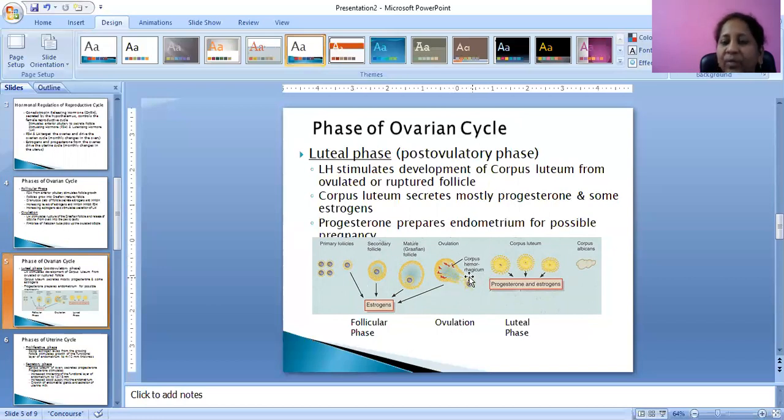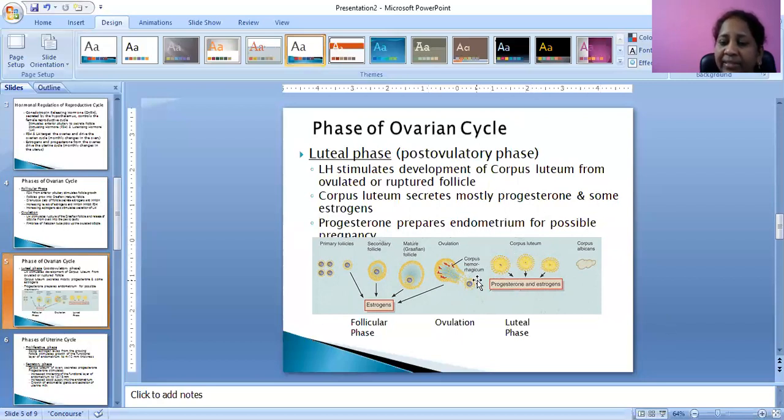Because of luteinizing hormone, we can see ovulation and the corpus hemorrhagicum. Here is the rupture of the ovary, and the oocyte will be released out. Here this will be the corpus luteum. The corpus luteum will be producing progesterone hormone, which will prepare the endometrium for possible pregnancy.